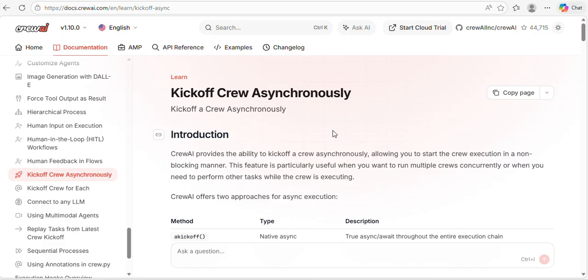If you don't know how to execute asynchronously and concurrently, how to create multiple tasks, it would be complex to understand this code. So I highly suggest you watch my previous videos first. First watch that Python async, which I created separately for CrewAI, and then CrewAI task level async execution, where I show how to integrate async execution at task level.